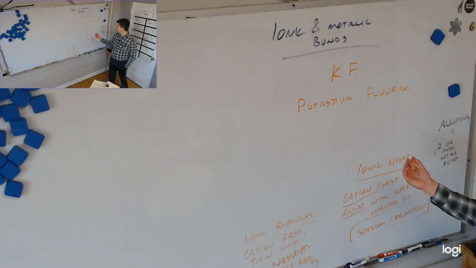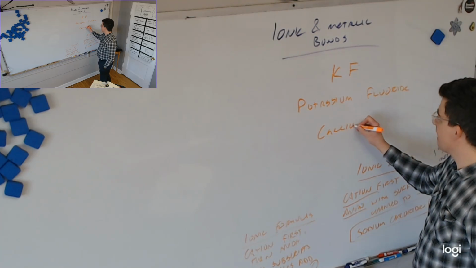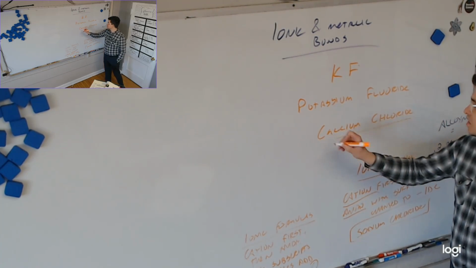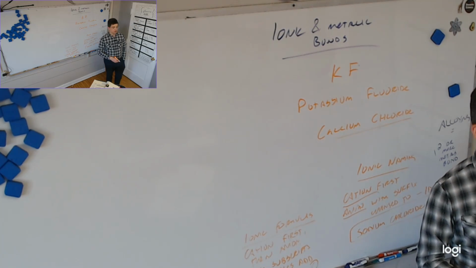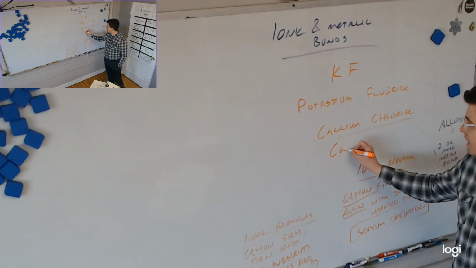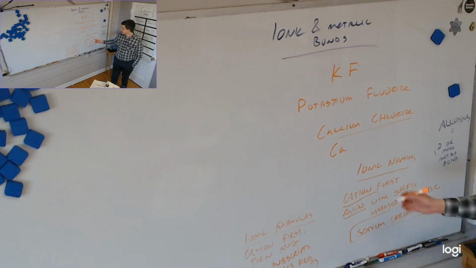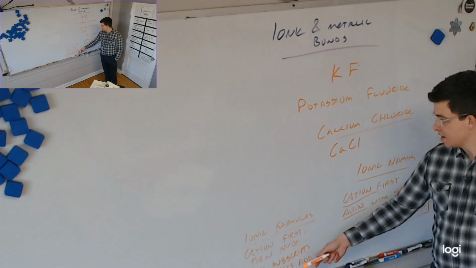Now what if I had, let me do this one. What if I had calcium chloride? Well, what do I do first? Write down what? Calcium symbol, which is? Ca, and then I write down chloride. It's chlorine, which is Cl. But is that good enough? No, I have to make sure their charges add to 0.